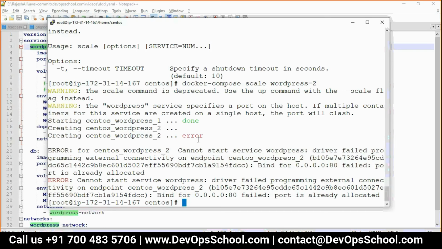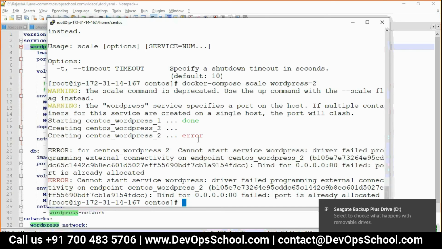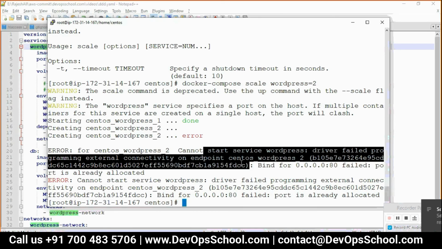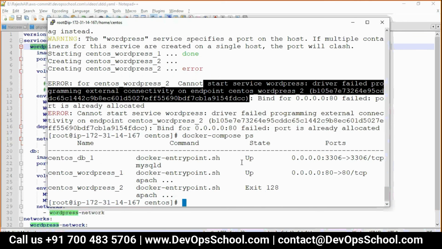Binding. See, what is the problem? Did you understand that, guys? Port is already in use. If a non-port-based container is there, then you can do that very well. So that's the problem. So you can do lots of things here and use it.